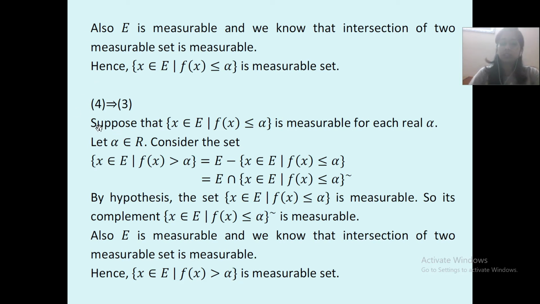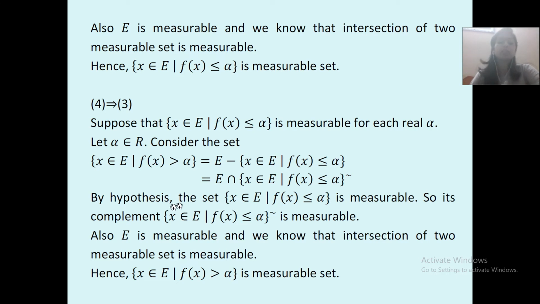The statements will always be the same, only this part will differ, so be careful while framing the statements. The set of x belonging to E such that f of x is greater than alpha is equal to E minus the set of x belonging to E with f of x less than or equal to alpha, which is equal to E intersection the complement of the set of x belonging to E such that f of x is less than or equal to alpha. Same, A minus B is equal to A intersection B complement. Same thing we have applied over here.